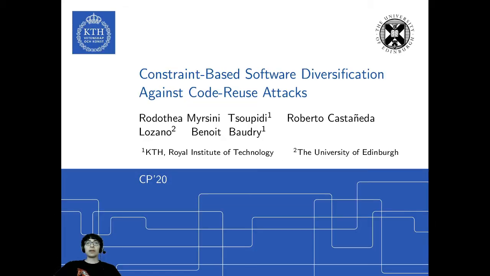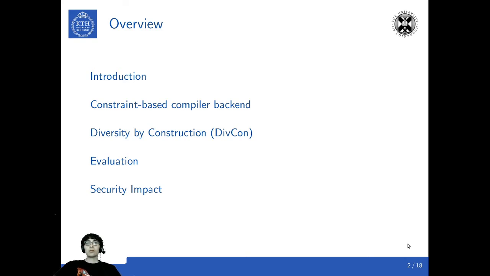Hello everybody, my name is Romy and I will present you our work on constraint-based software diversification against code reuse attacks. I will start by introducing the problem that motivates our approach. I will continue with the description of a constraint-based compiler backend that we use in our approach to diversity by construction, and finally discuss the evaluation and the security impact of our approach.